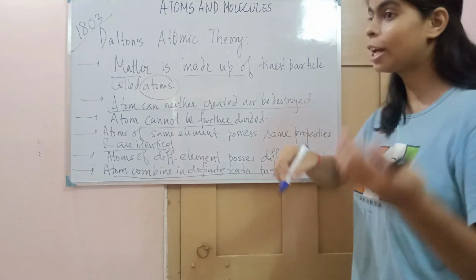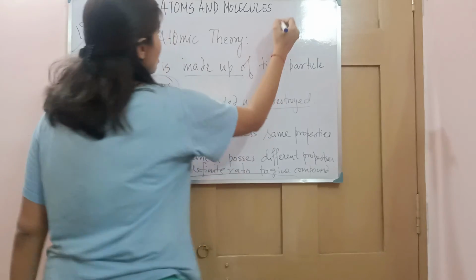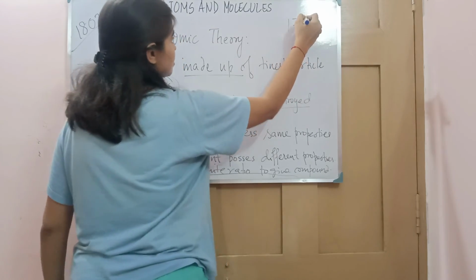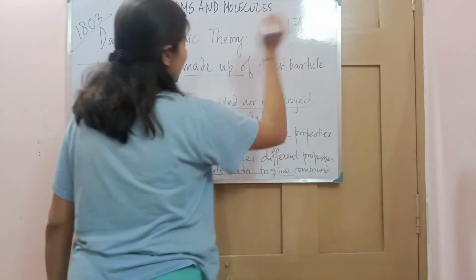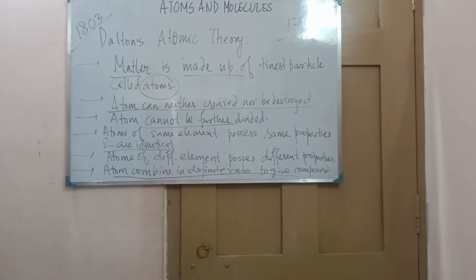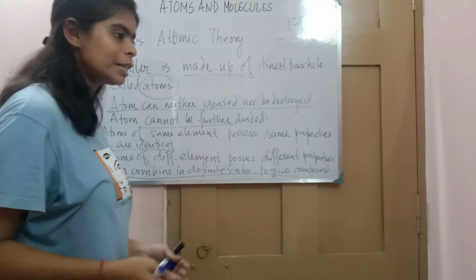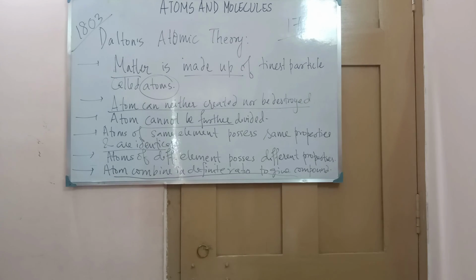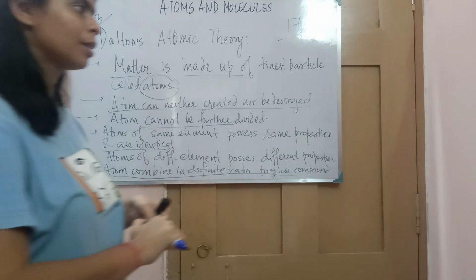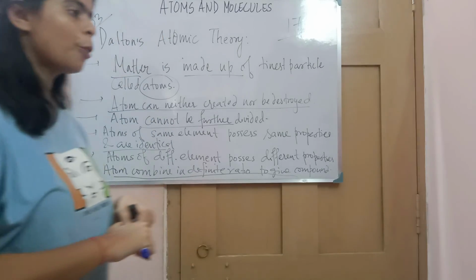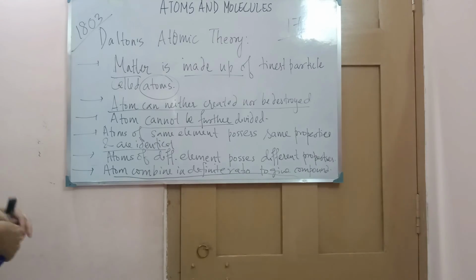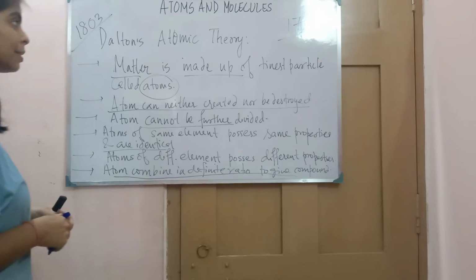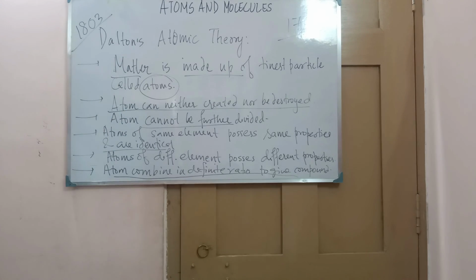And I must say, the laws that we are seeing were also proposed somewhere around 1790. See, with not so many opportunities and not so proper equipment, they were able to give these laws. And from that, Dalton proposed this theory.